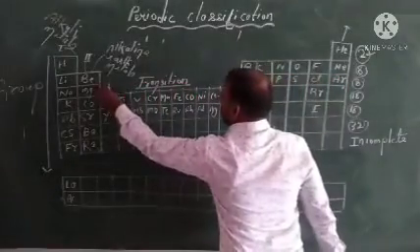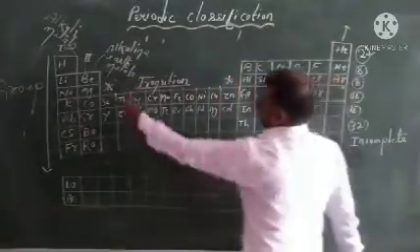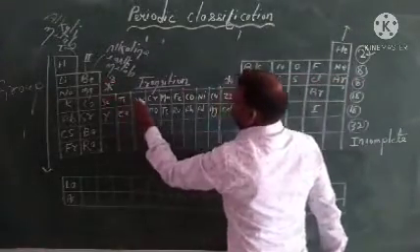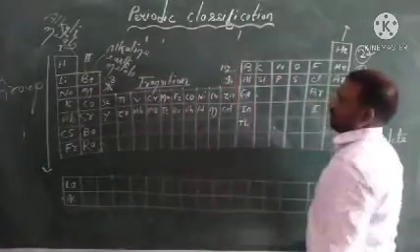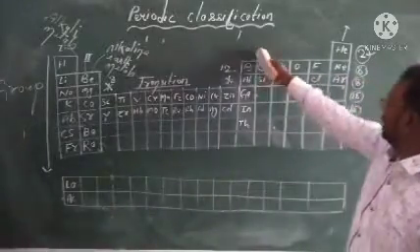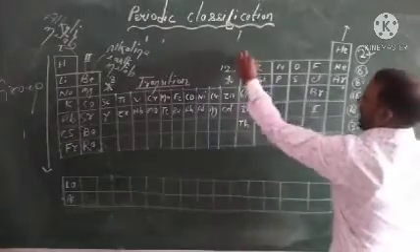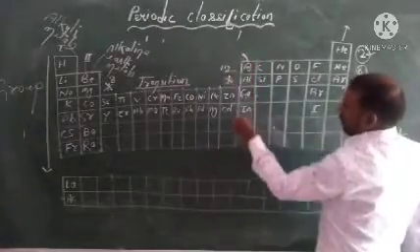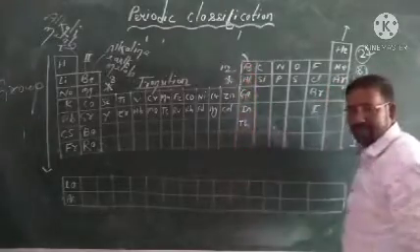And the middle ones are called transition elements. From here, groups 3 to 12 are known as transition elements. And 13 to 18, the first of them follows boron, so you can say the boron family.